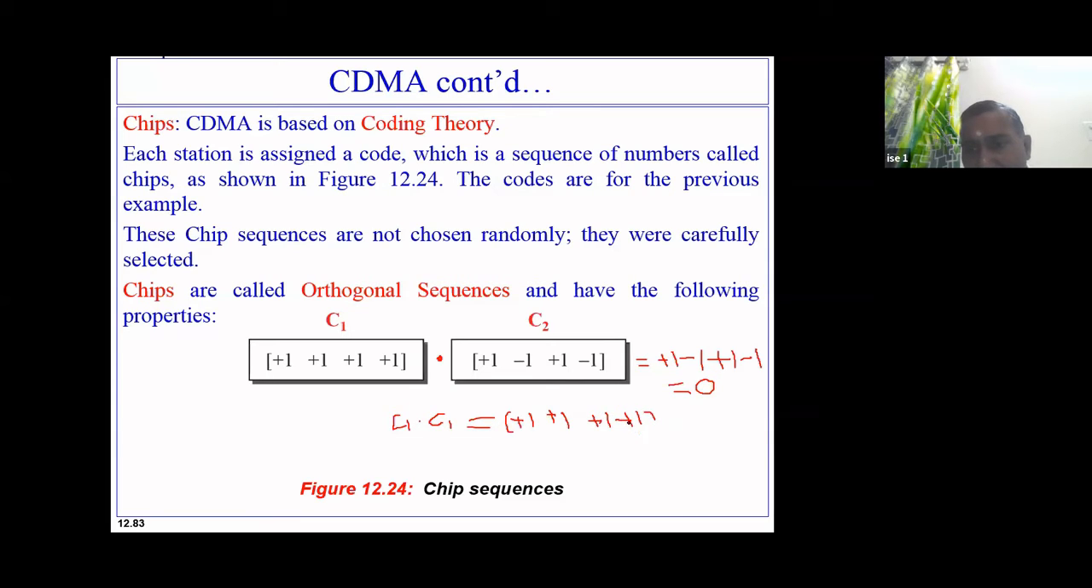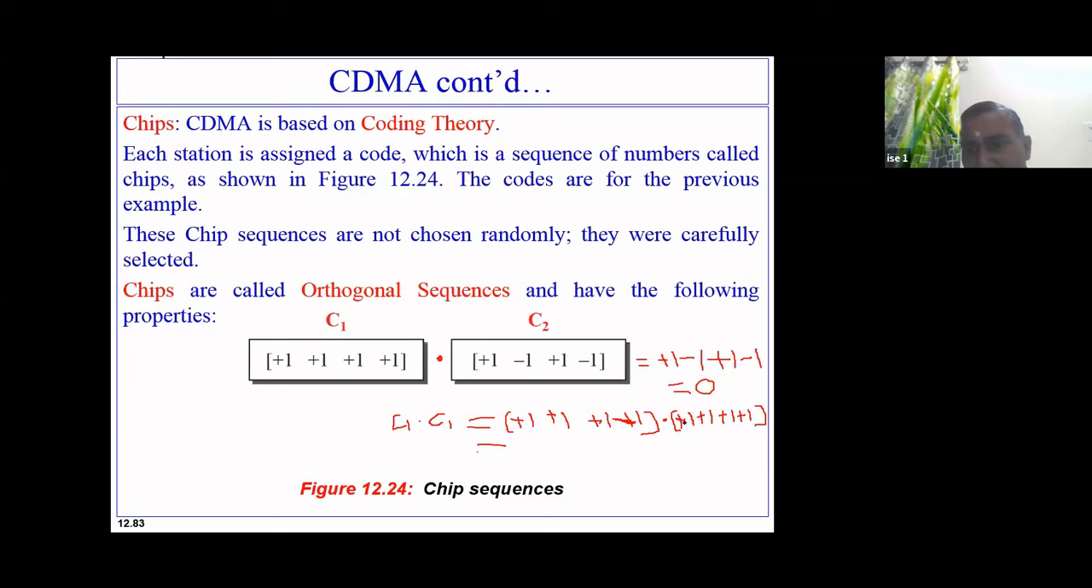So this is to be multiplied by itself. So I have plus 1, plus 1, then again plus 1, then again plus 1, then again plus 1. And if I multiply them together, I will get the result as 4.